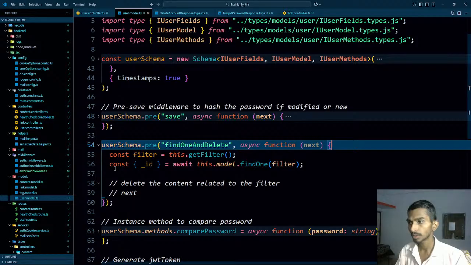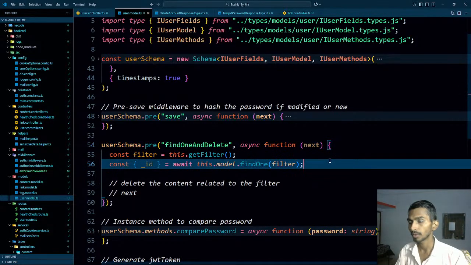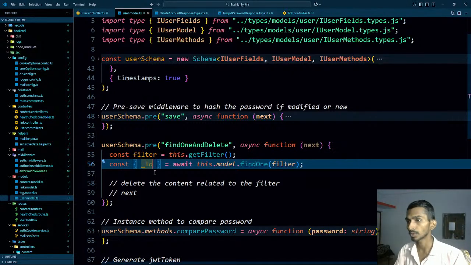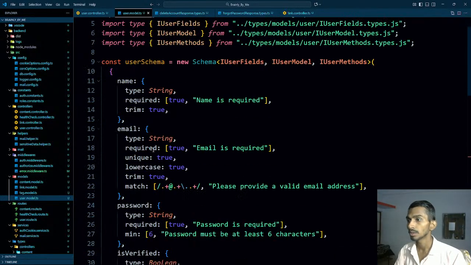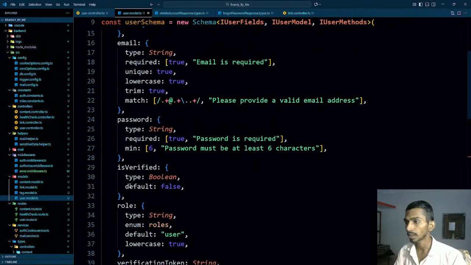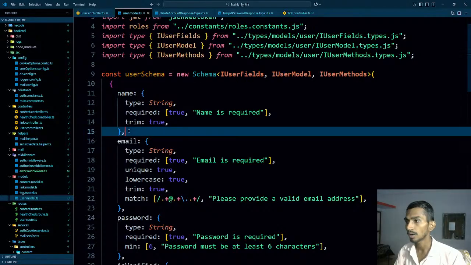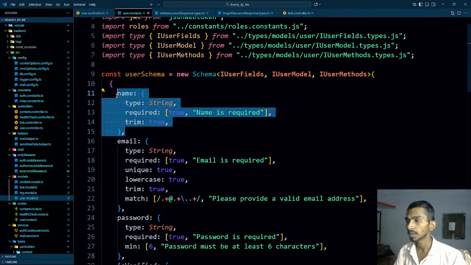Once this is done, then I'm getting the ID, and not only this, I want to delete all the content, so I can get the content as well. Because when it comes to the user schema, what all do I have? I have role, is verified, password, email, name. That means content is not here.